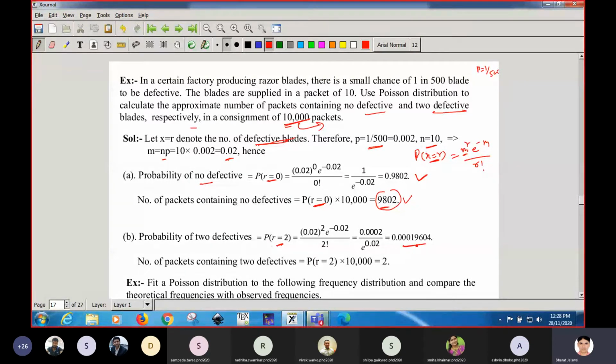Now the question is, how many such packets which contain 10 blades, how many such packets contain two defective? 10 में से 2 defective हैं, तो how many such packets are there? So just multiply the probability of two defective with the total number of packets of 10 blades, that is 10,000. So it is coming out to be 2, means out of 10,000 packets only 2 packets contain 2 defective blades out of 10 blades. Getting what I am saying?